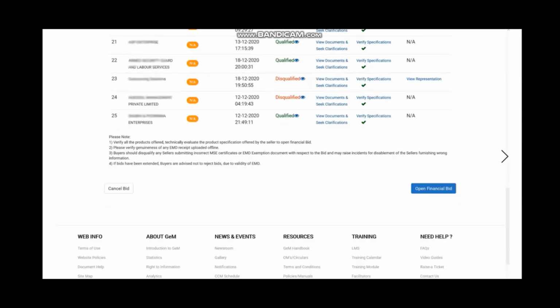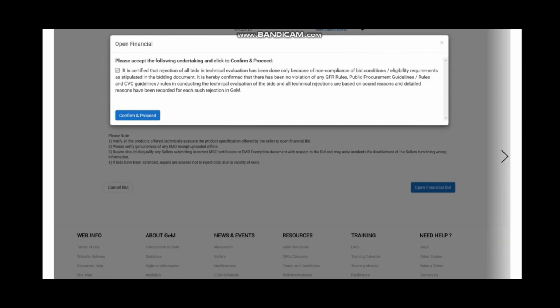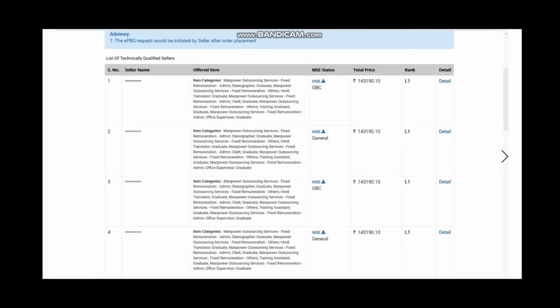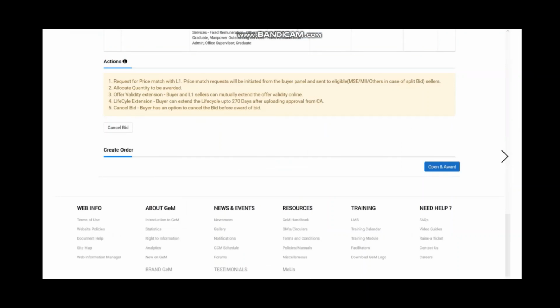Now, by doing this, you have reached a stage where you have finally checked all the qualification or disqualification of the bids. Now go for open financial bid. Once you open the bid through an OTP, you will find that the offers which are technically qualified have been considered for the financial bid. Now offers have been arranged from lowest to highest. There are so many offers which are of this same value. So they are all L1.